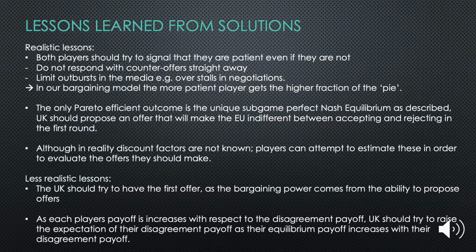The only Pareto-efficient outcome is the equilibrium described, as the pie is not discounted here. The UK should try to propose an offer that will make the EU accept in the first round. Players should attempt to estimate the other player's discount factors. A less realistic lesson is that the UK should try to have the first offer, as power comes from the ability to propose, and that the UK should try to raise the expectation of their disagreement payoff.